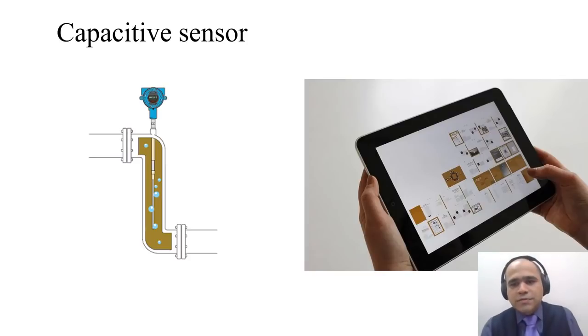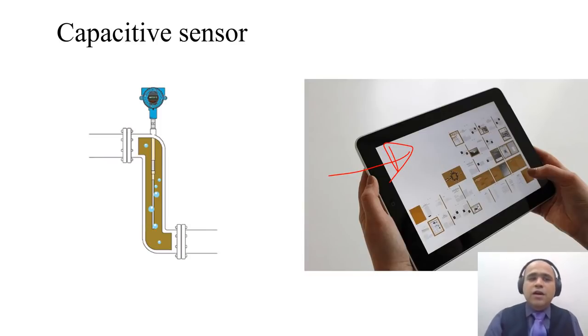Capacitive sensor. Most popularly, in earlier days you used to touch and press hard with your nails, but nowadays it's very smooth. The reason is capacitive touchscreens. Another important application of capacitive sensors is when you have bubbles inside a slurry and you want to measure the amount of bubbles inside.